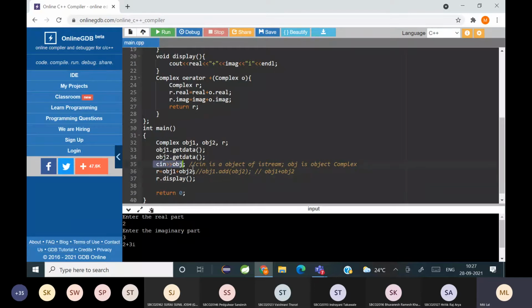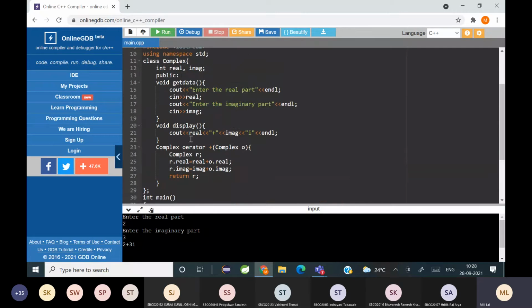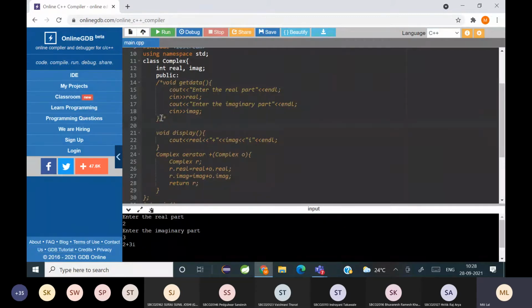Now for line number 35, I have to write an operator overloading function instead of get data. So I am going to comment that so you can see what changes I'm going to make. I'm going to return an iStream object.